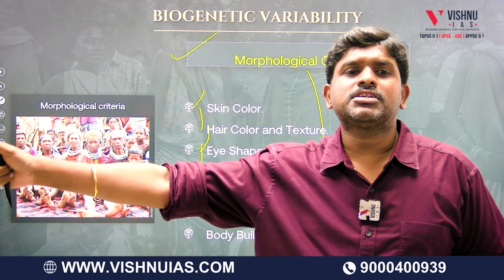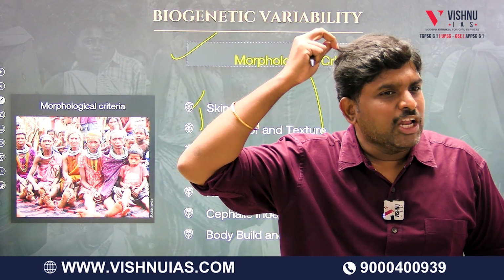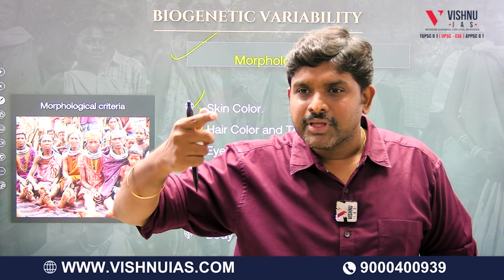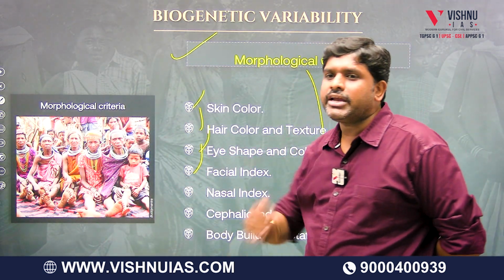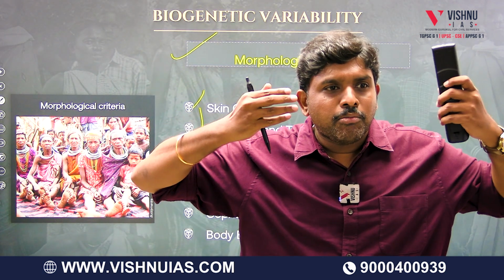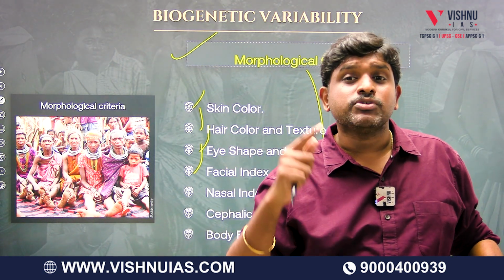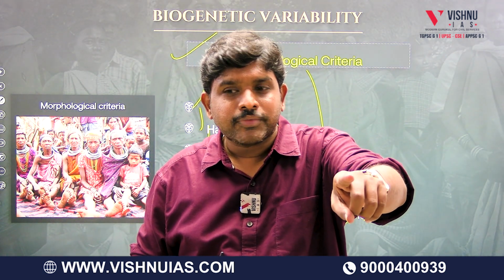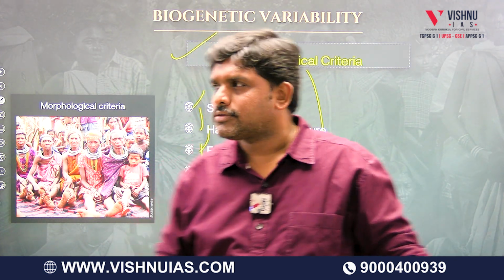White hair come this side, brown hair go that side, dark hair go that side. Texture: woolly people come this side, silky people go that side. So differences are happening. Next is facial index. Who have a long face, who have a broad face. Long face people come this side. So in this way, these are the criteria which make us divide the Indian population, mainly tribals, into different classifications, different criteria.